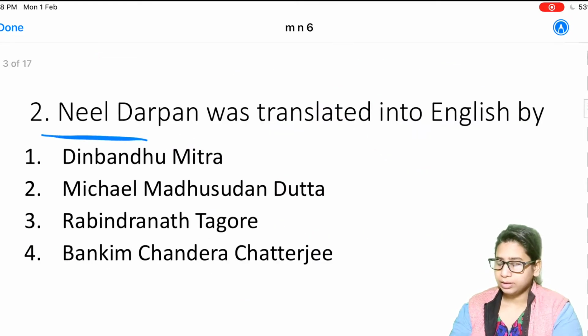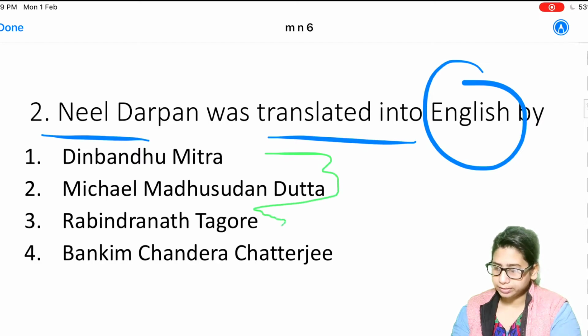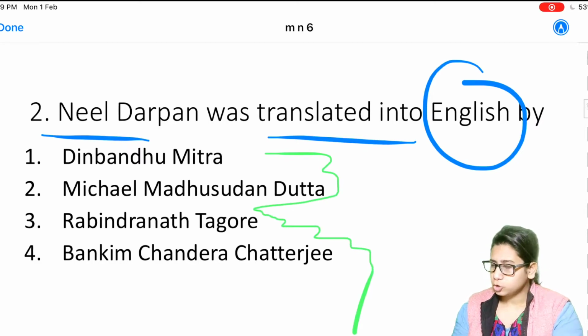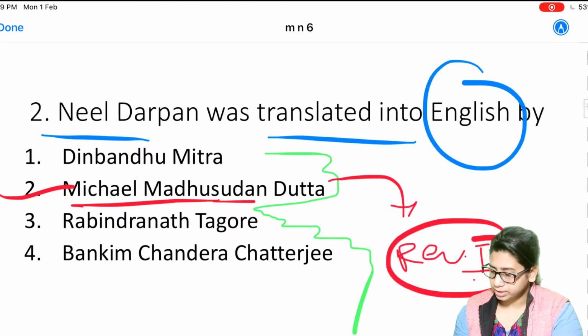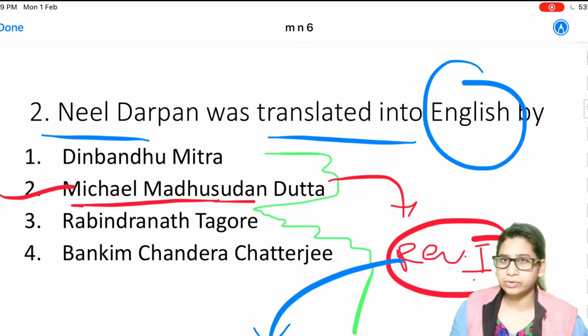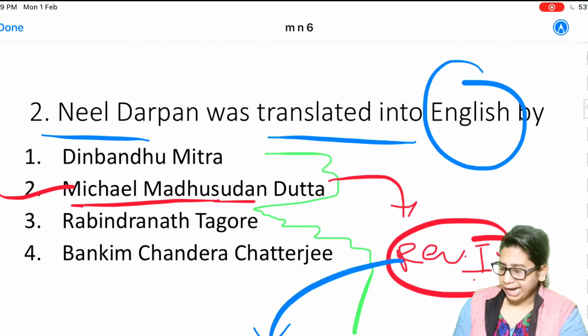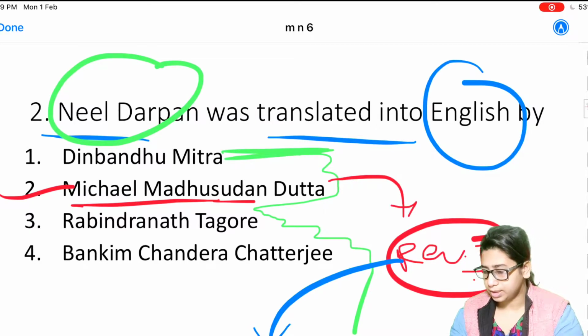Next question is, Neel Darpan was translated into English by whom? Options are Deenbandhu Mitra, Michael Madhusudan Datta, Rabindranath Tagore and Bankim Chandra Chatterjee. It was translated into English by Michael Madhusudan Datta and published by Rev James, and for publishing this play in English he was sentenced and tried. He was sentenced for a few months and had to pay a fine as well. The actual author of Neel Darpan is Deenbandhu Mitra, who wrote it in 1860 in Bengali.